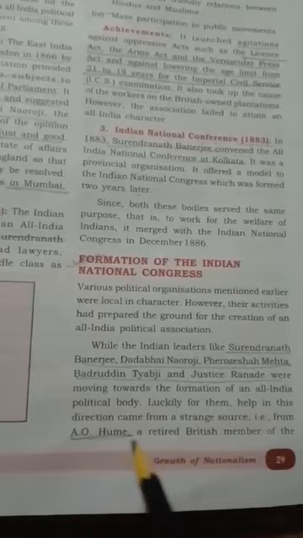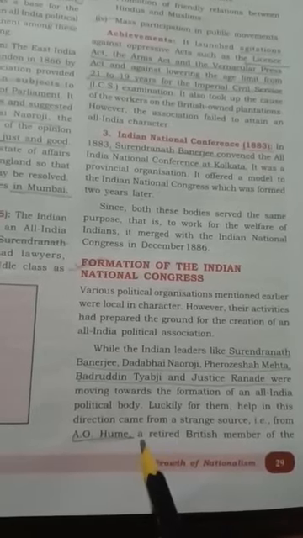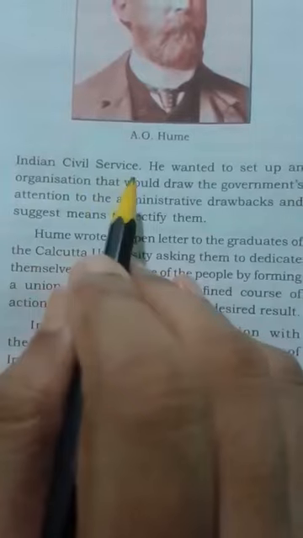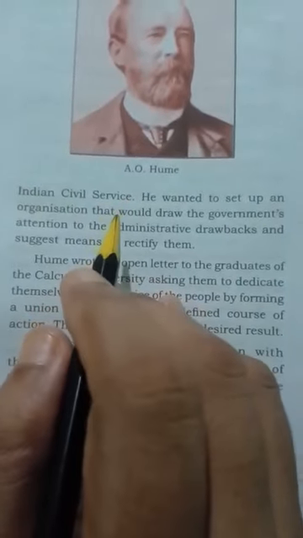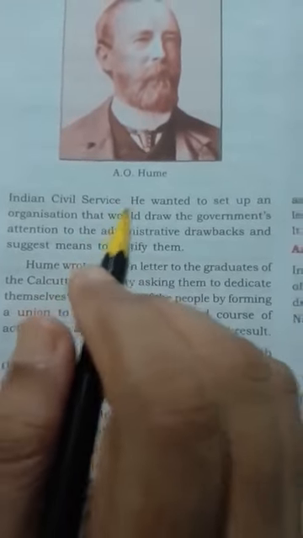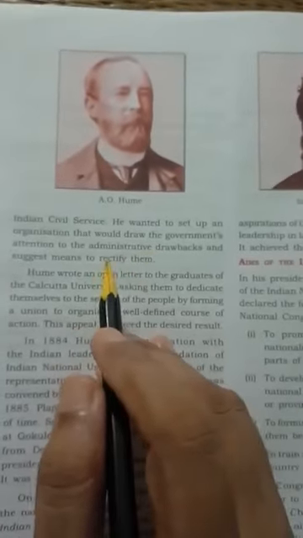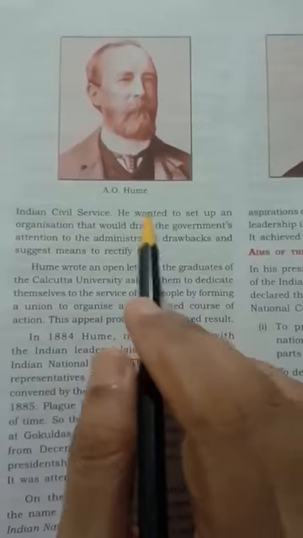So who was A.O. Hume? He was a retired British member of Indian Civil Service, and he was the one who founded this Indian National Congress. He helped these Indian leaders to form this Indian National Congress.